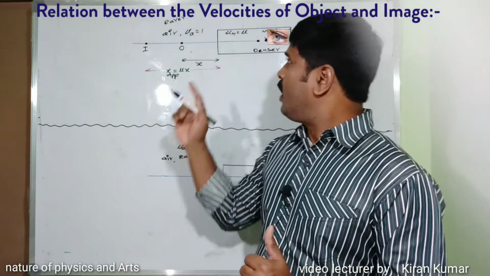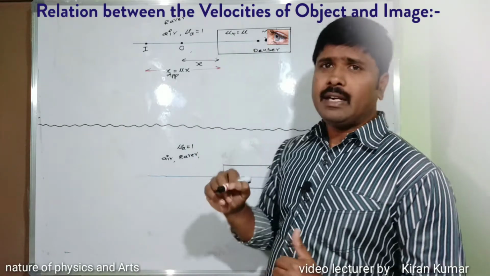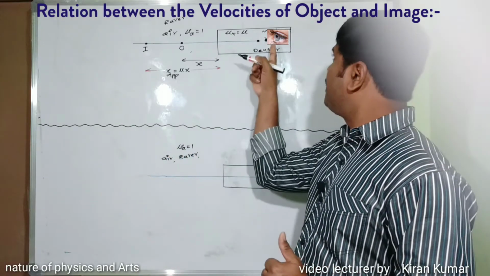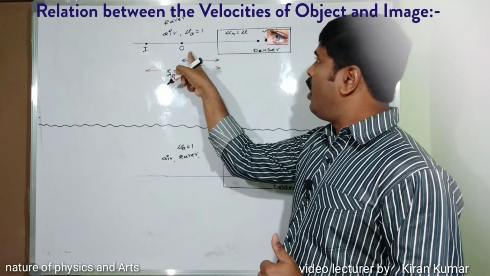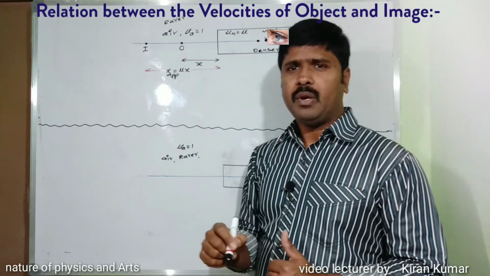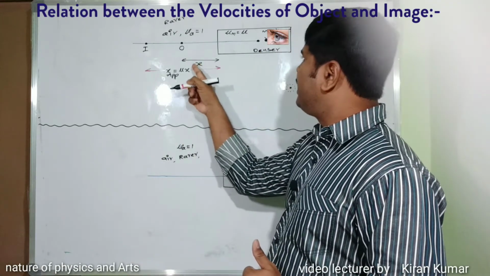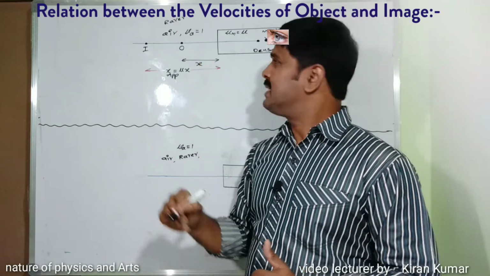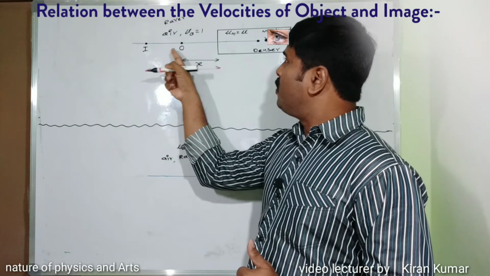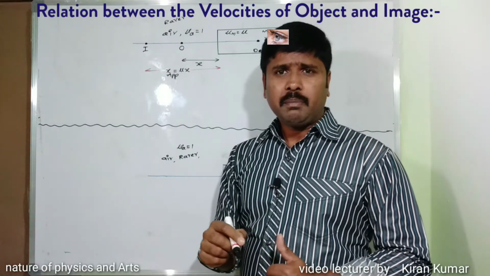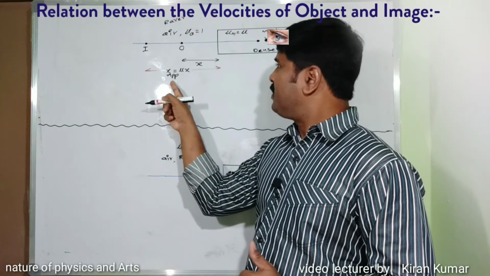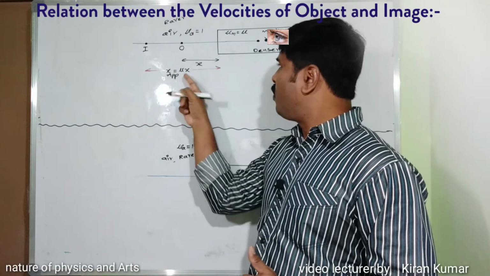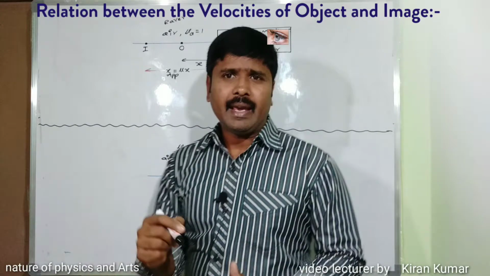Considering this is the denser medium, the observer is observing the object O. The object distance is taken as x, and it gives the apparent depth, that is the image. So the apparent depth of the image is equal to mu into x.